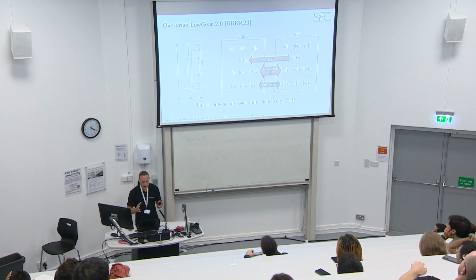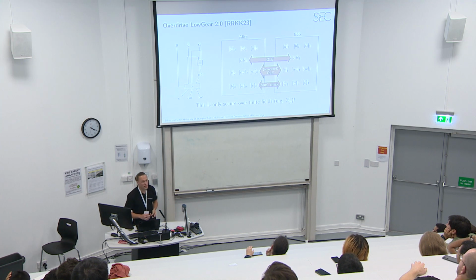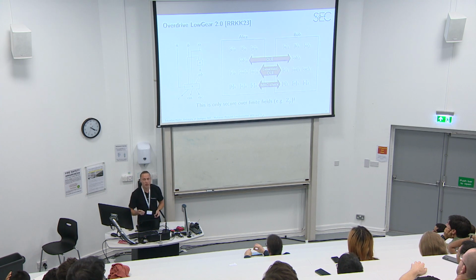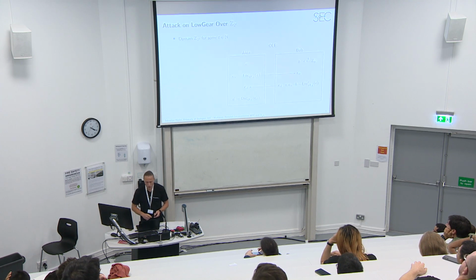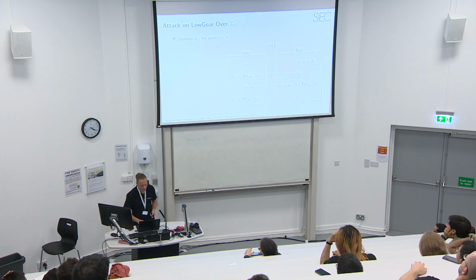However, as this is only secure over finite fields, such as Z_p for prime p. If we work over a ring, so let's say modulo 2^t, then there is an attack due to the fact that we have zero divisors.